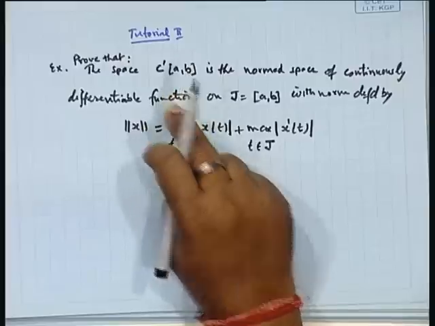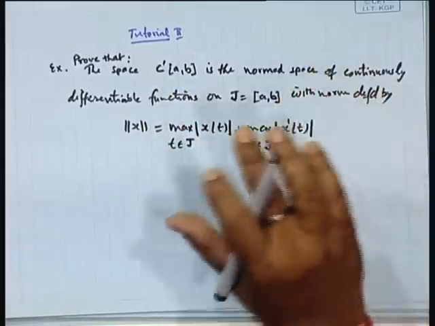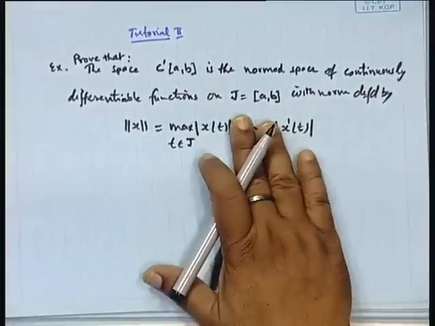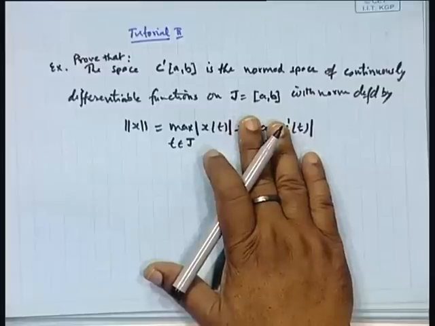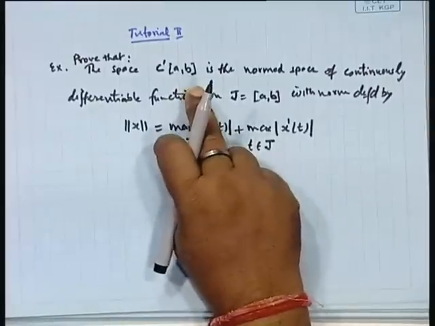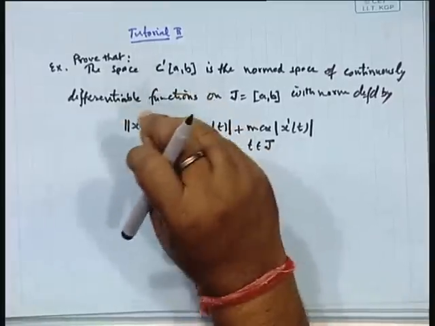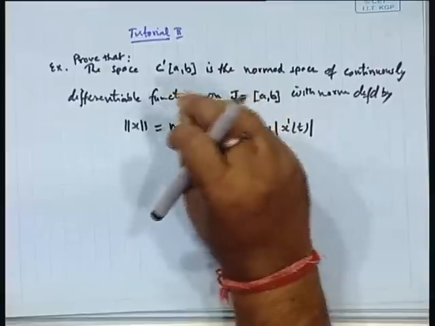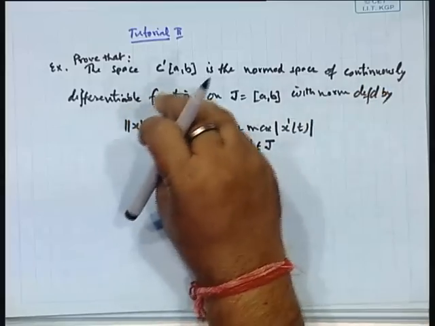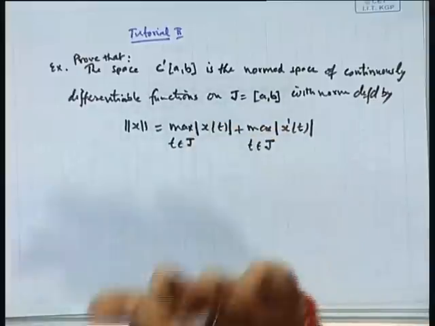So, this space is different from C[a,b]. In C[a,b] we are taking only the continuous functions defined over the closed interval [a,b], and in that case the norm was given in terms of the maximum of |x(t)|, or maybe the integral form a to b |x(t)| dt. But here, instead of taking all the continuous functions, we are taking those continuous functions whose derivative is also a continuous function.